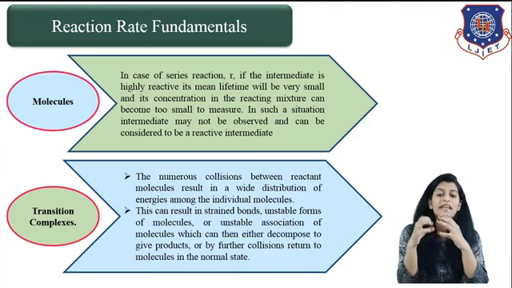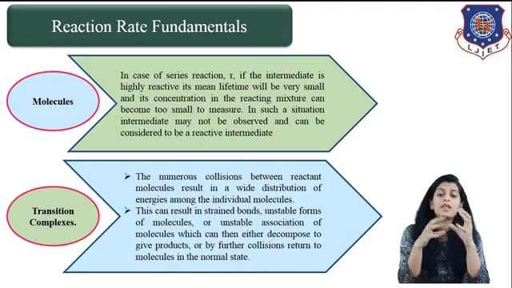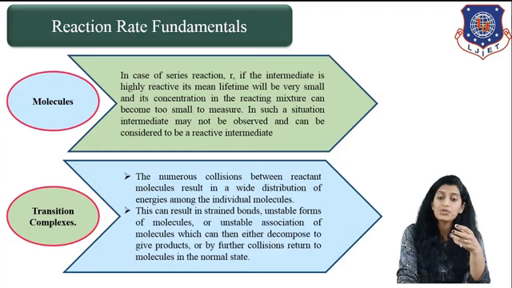So basically, whenever there is a random collision between reactants, there is some transfer of energy which ultimately results in the formation of unstable molecules that are termed transition complexes. This unstable association of molecules can then either decompose to give product or collide further.